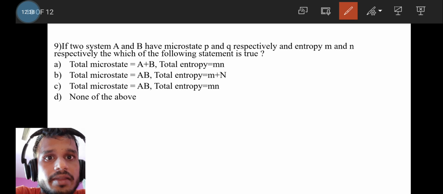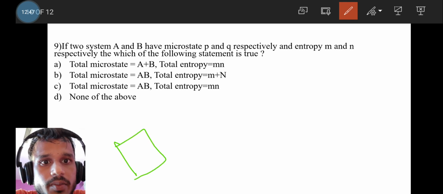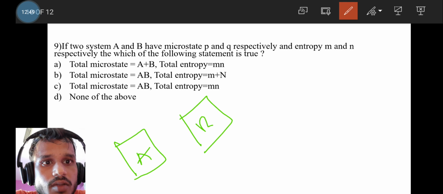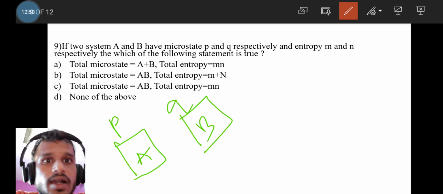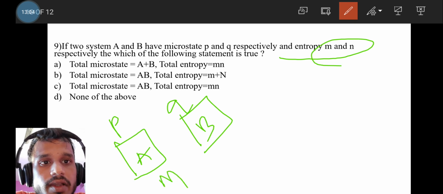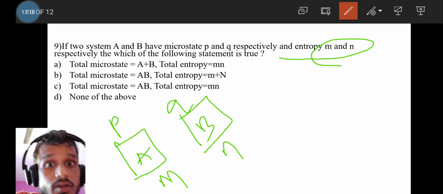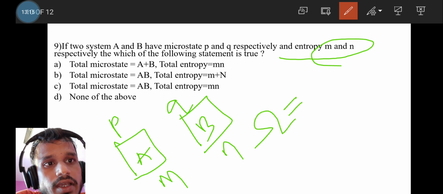This is from statistical mechanics. The question is like this: two systems A and B have microstates P and Q respectively. This is a thermodynamical or statistical system. The microstate of system A is P and the microstate of system B is Q, and the entropies of the systems are M and N respectively. What will be the total entropy and total microstate of the system? As you know, the total microstate of the system is a product of the individual microstates.